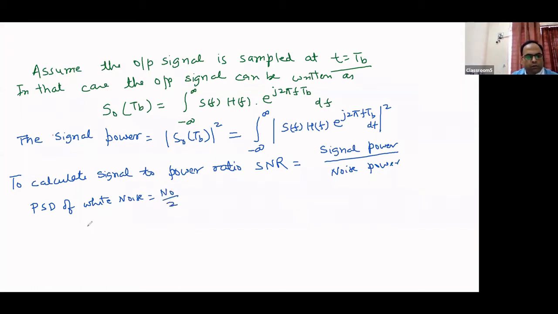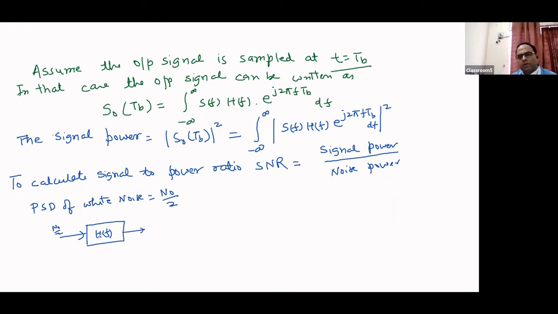Now, for example, this is a filter, any filter. I'm not saying it is a matched filter. It is a filter which has a response H(f) in the frequency domain, and the signal which has power spectral density N0/2 is passing through this filter.